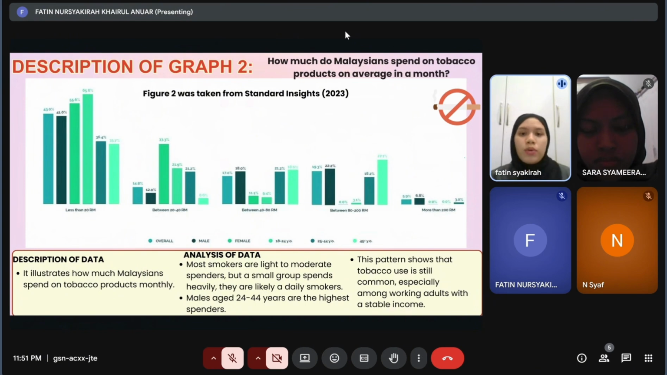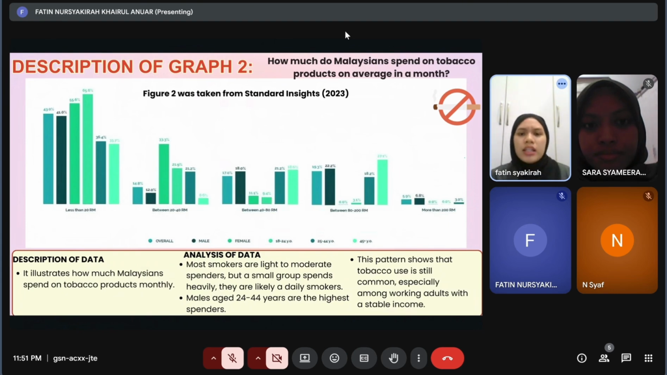But for older smokers, especially those aged 45 and above, about 27.1% spend between 80 to 200 Malaysian ringgit a month. This may show that older smokers are more dependent on tobacco or they have been smoking for a long time. Lastly, for the group that spends more than 200 Malaysian ringgit, led by males, about 6.8%.